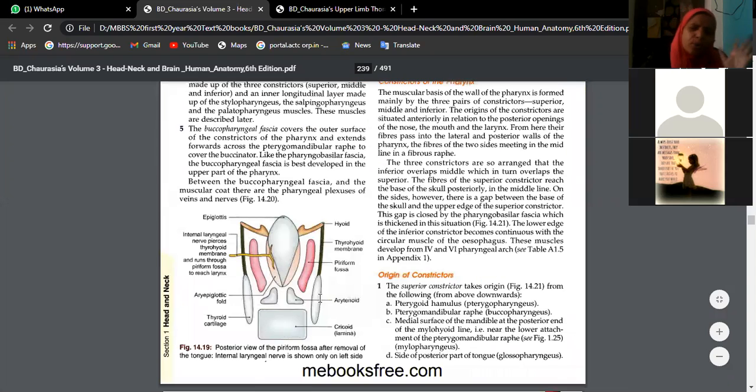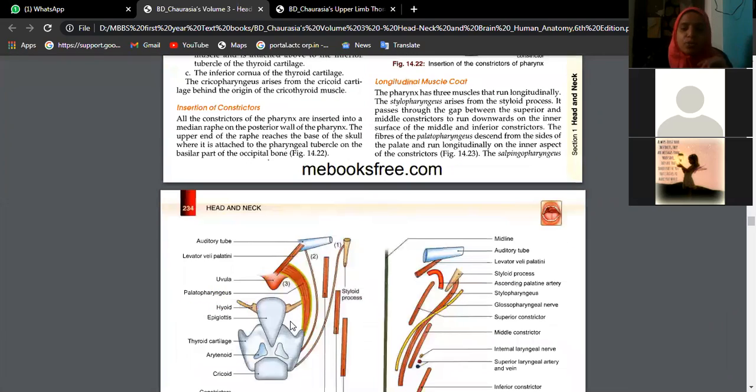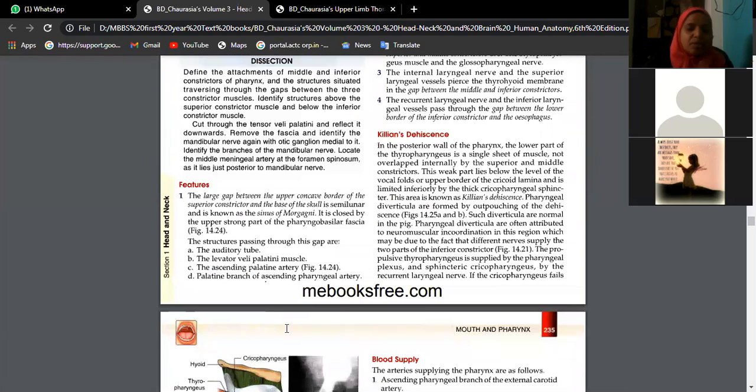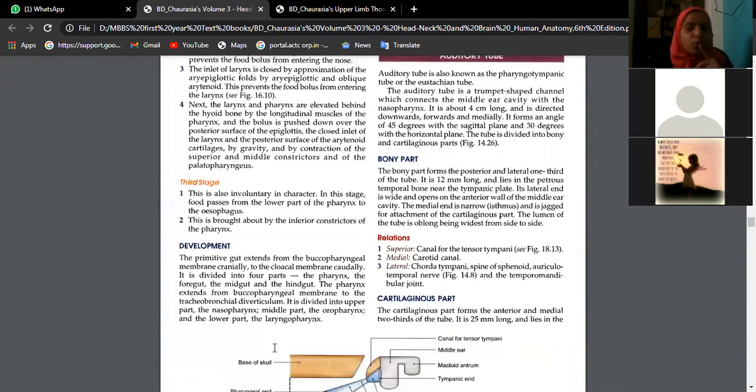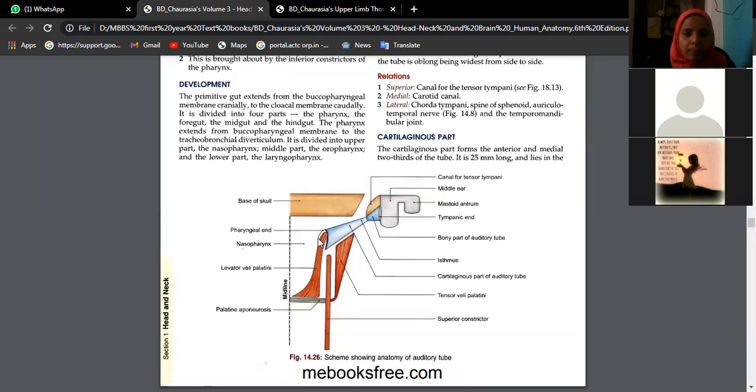The middle ear is also an empty space. It is also filled with air. Wherever air is there, it has to have communication with the exterior, for which you are finding this tube, the eustachian tube. That means air in the atmosphere, through the nasopharynx, is passing through this eustachian tube and entering into the middle ear. Such a beautiful picture you can see here. This tube is the eustachian tube, and this is our middle ear, and the middle ear's anterior wall is here, and this is communicating through the nasopharynx. Air in the nasopharynx through this tube will enter into the middle ear,